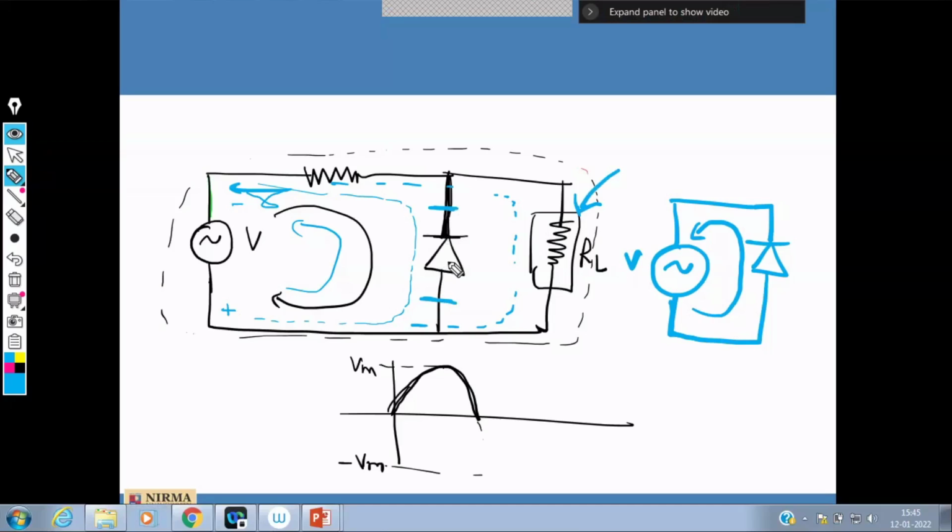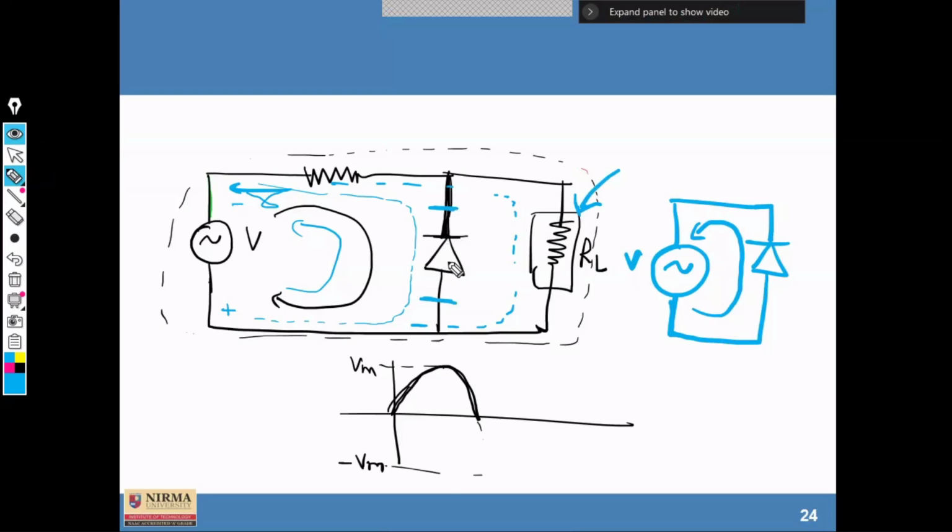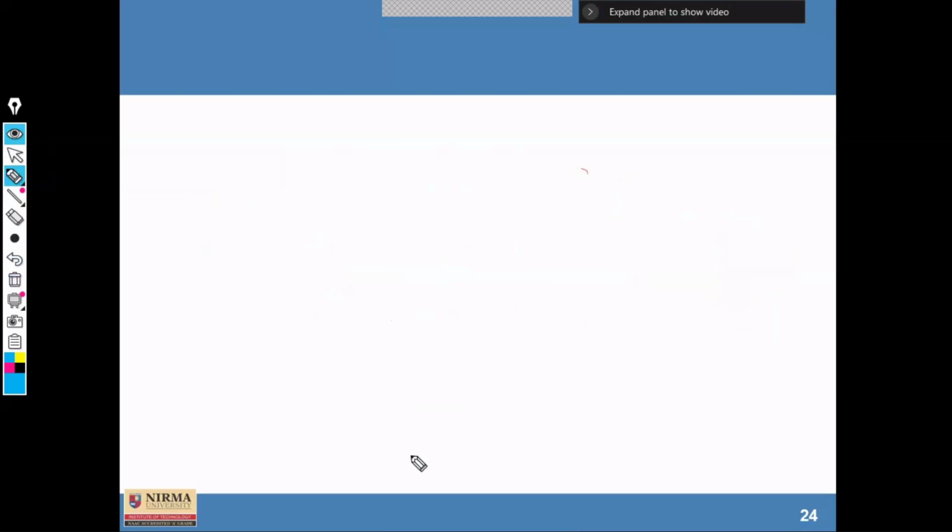What do you mean by short circuit condition? Both the terminals are directly connected without any component in between. So the potential at this point and at this point will be the same, whatever it may be, because we are shorting the terminals. So this way, the diode acts accordingly. Is that clear? Yes, sir.